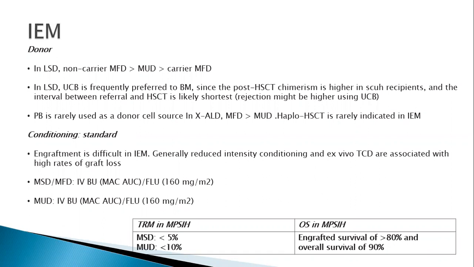In very selected patients, when your case selection is very good, the treatment-related mortality, especially in Hurler syndrome, is less than 10% if a MUD is done, or less than 5% for a sibling transplant. And the survival of a patient who has engrafted successfully is more than 80%.